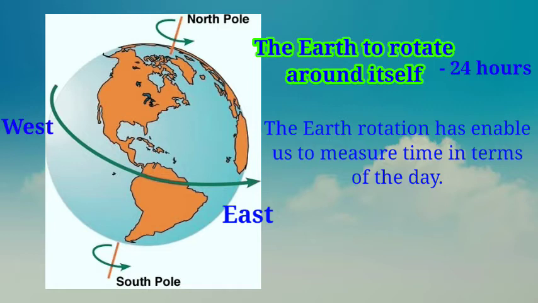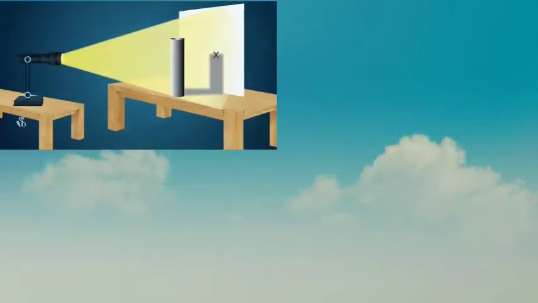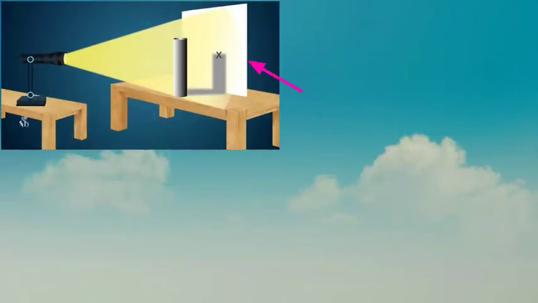Next, to understand the change in the location of sunrise and sunset, let's do the activity which is given in the textbook. Paste a large white paper on one side of a table. Place a torch in front of the table in such a way that it won't move.